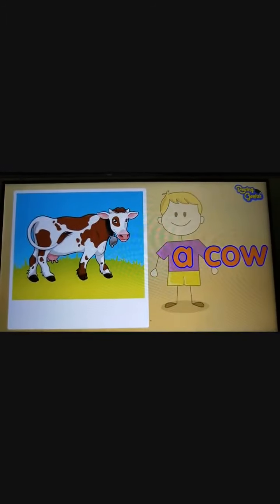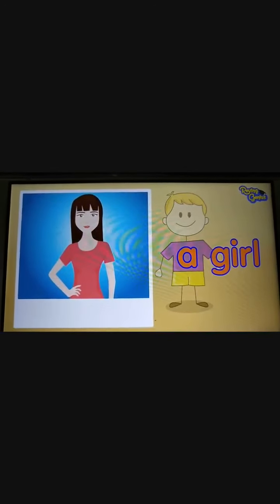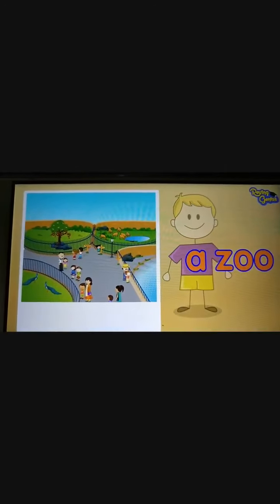These are the consonants, like a bus, a cow, a girl, a zoo.